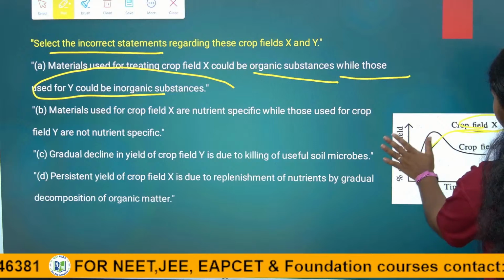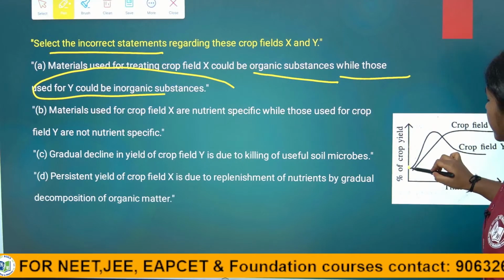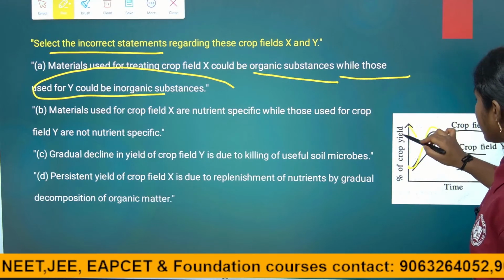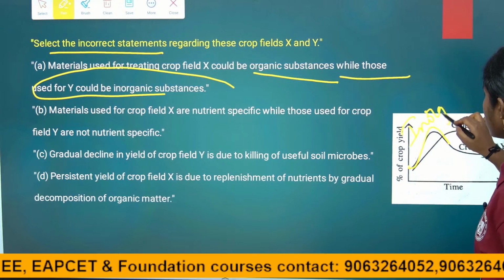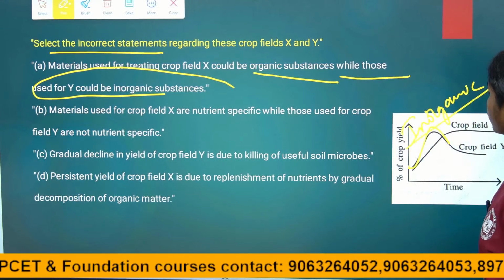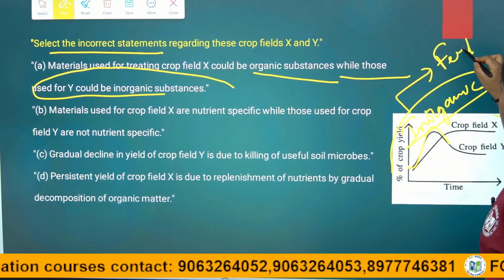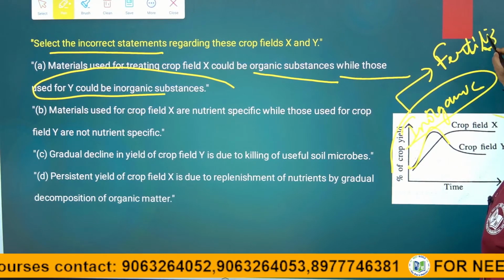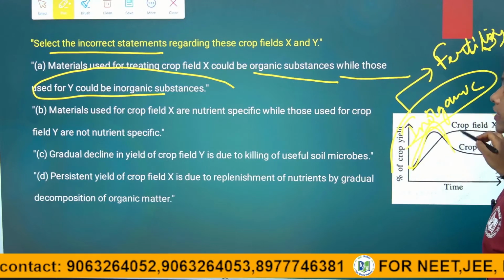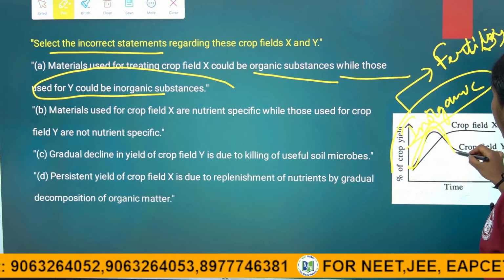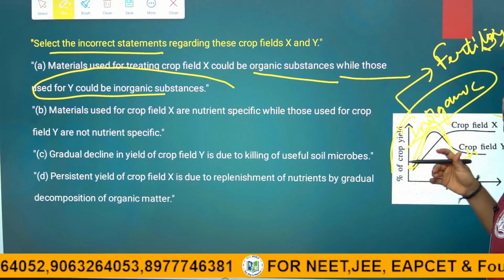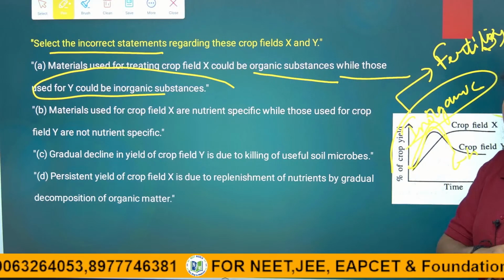Of course, see here, children, they used inorganic substance like fertilizers. So, when you are continuously using the inorganic substance like fertilizers, as they are nutrient specific also, they cannot maintain that stability, because the soil texture, the soil chemical and physical properties will be changed.